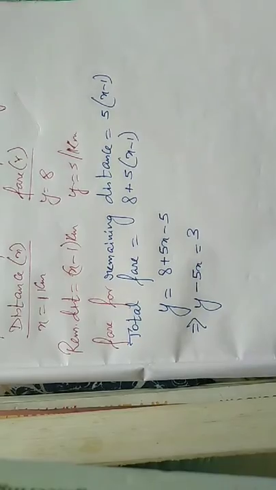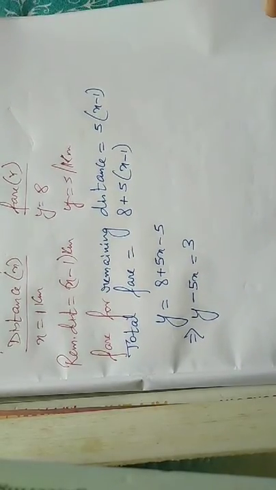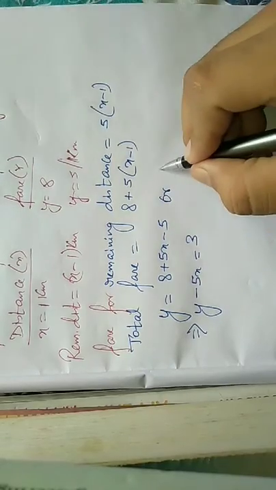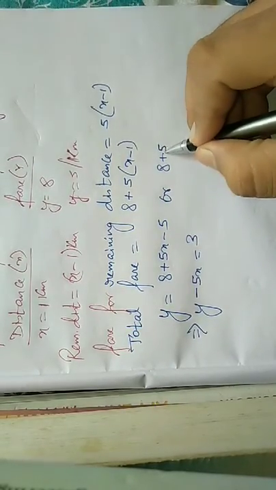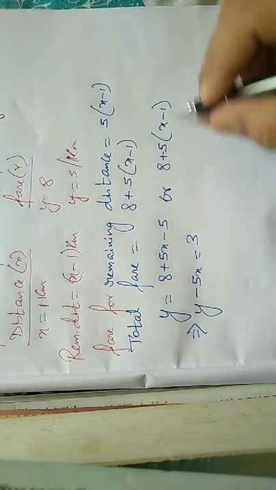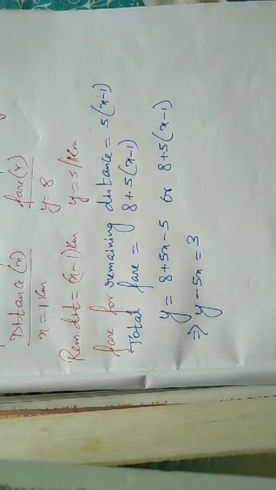One more thing. Total fare can be written as this, or 8 plus 5 into x minus 1. This equation is much easier in order to solve the question, whenever we are putting in the points, x equal to 1, 2, 3, 4.